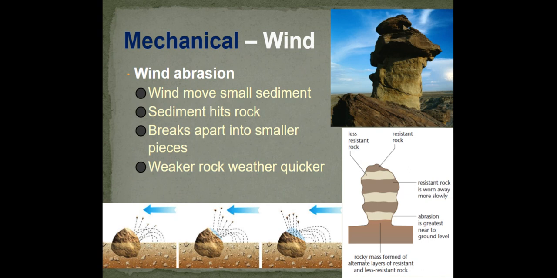And then moving on, another example of mechanical weathering is wind. And this is called wind abrasion. So wind moves small sediment. The sediment will then hit rock and it breaks apart into smaller pieces. The weaker rock weathers quicker as well.